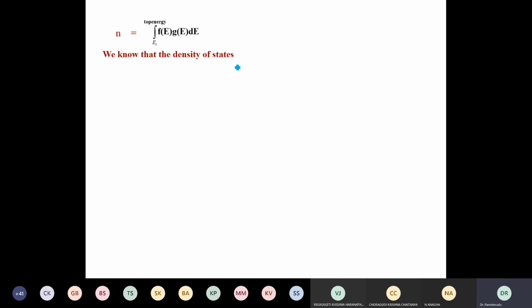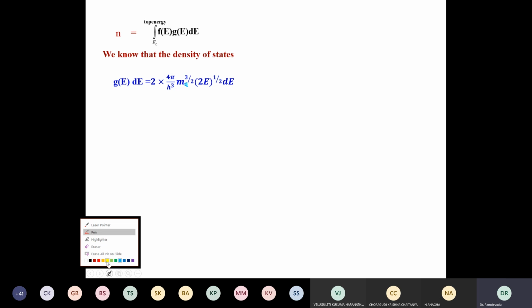To evaluate this, we have to know what g(E) is, which we have not derived, but we assume that the density of states is 2 times 4 pi by h cube, into m to the power 3 by 2. Actually, I should write me star here, because when an electron is in a band, it takes the effective mass, E power half dE. But you see what E we have to take, that is most important.